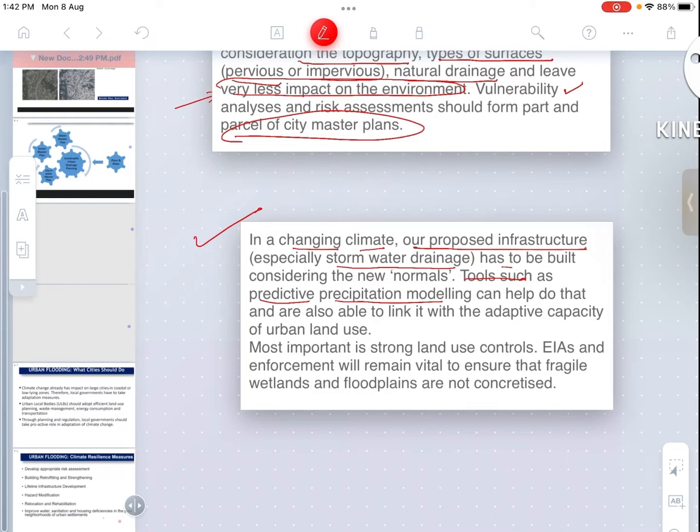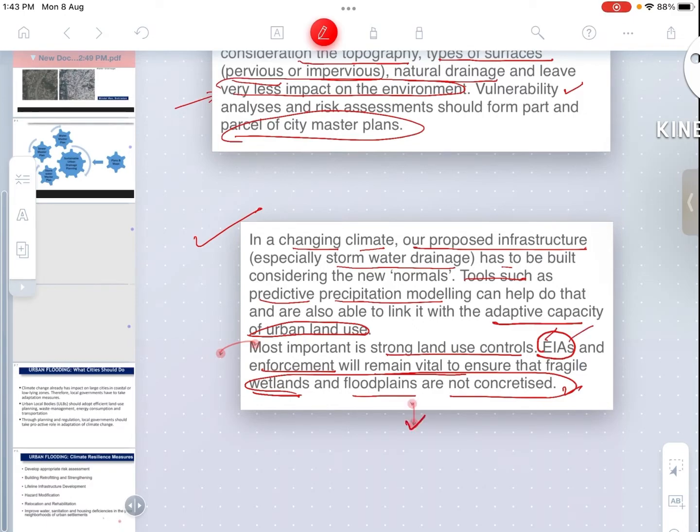And also with the adaptive capacity of urban land use. And most important is strong land use controls. Environment impact assessment and enforcement will remain vital to ensure that fragile wetlands and floodplains are not concretized. This is very important. The development should be sustainable in terms of environment impact assessments, and the wetlands and the floodplains should not be concretized. This will be a cause of havoc in the cities.